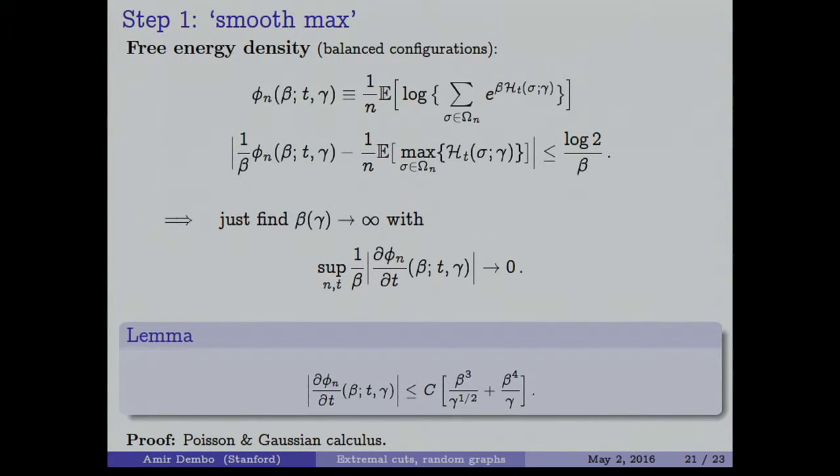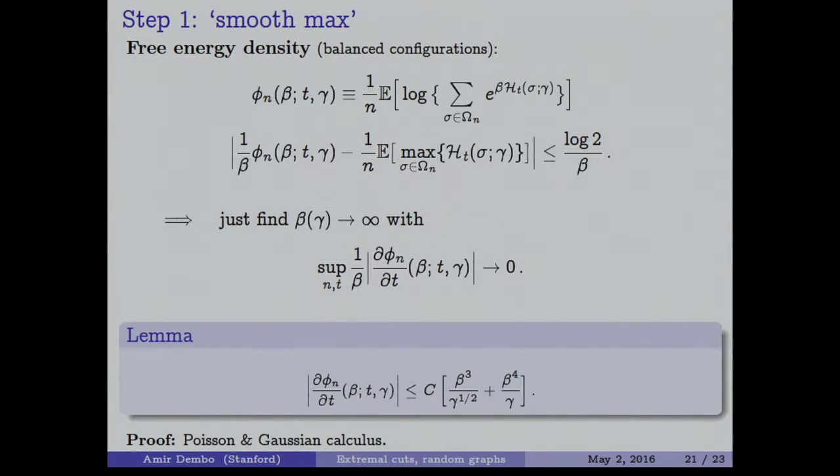is going to be bounded up to a universal constant by certain things that grow with beta, but decay with gamma. So if we choose beta going to infinity slowly as a function of gamma, let's say much smaller than gamma to the 1/6, then as we send gamma to infinity, we can make this whole thing go to 0. And the important part is that all these bounds are not depending on n, so we can take the limit as n goes to infinity, and they also are not depending on t.